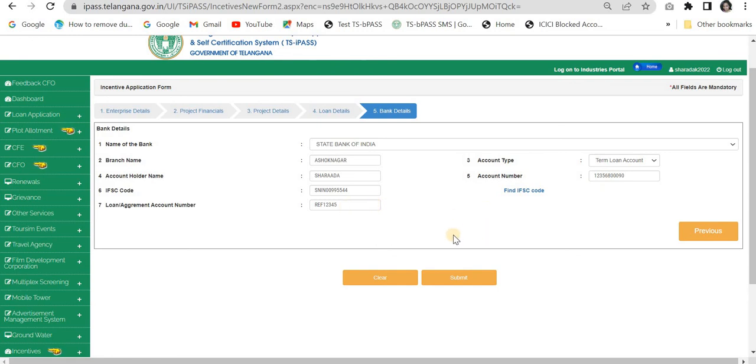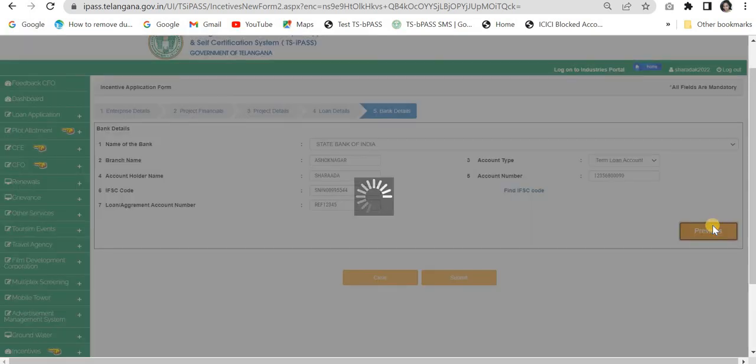And see, once again, I'm reminding you, before moving on to the next part of the application, say from 1 to 2 or 2 to 3, make sure that what is filled in is correct, because most of the fields are not editable, especially in project details, project financials, and loan details. Once you move on to the 5th part, you can come back to the previous parts of the application, but some of the fields are not editable.